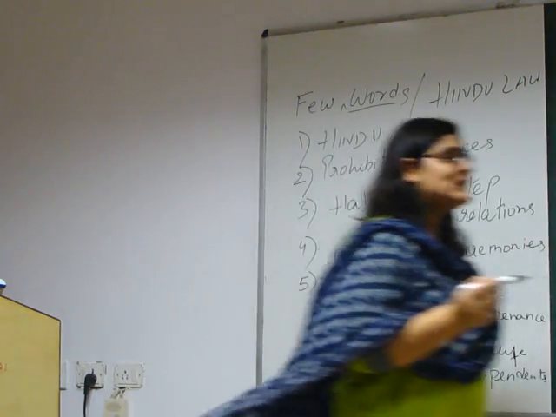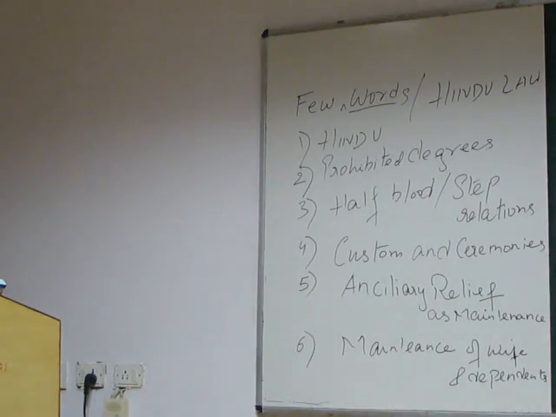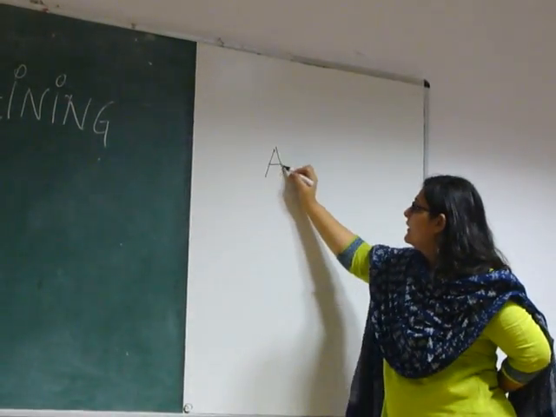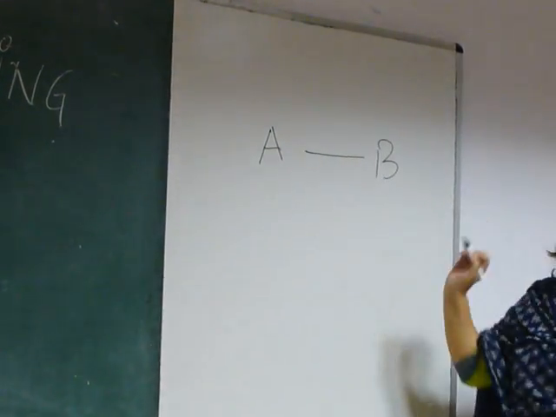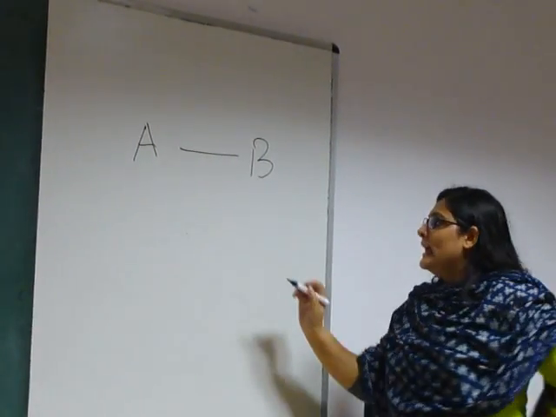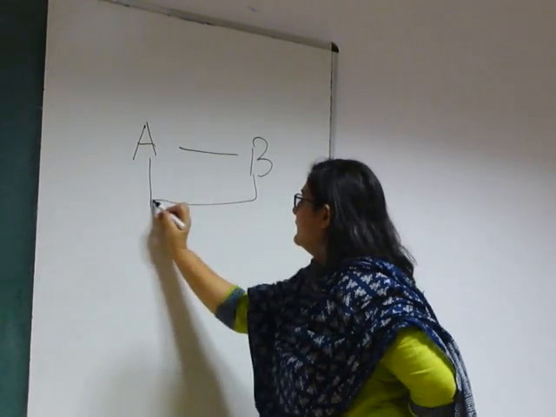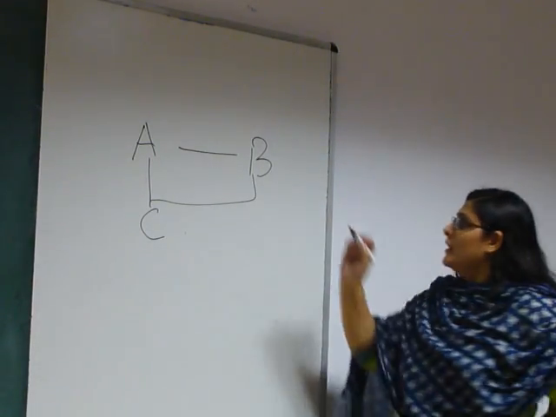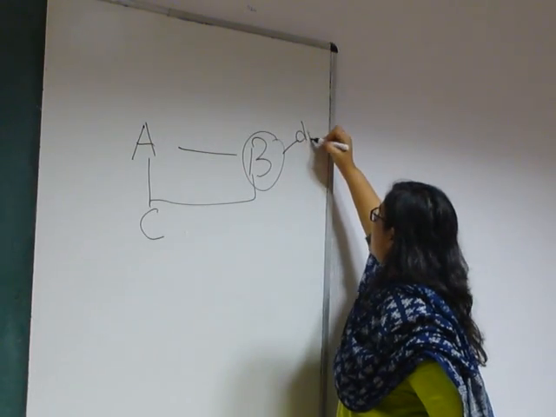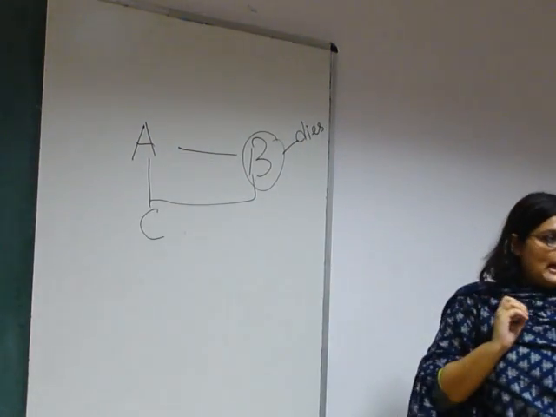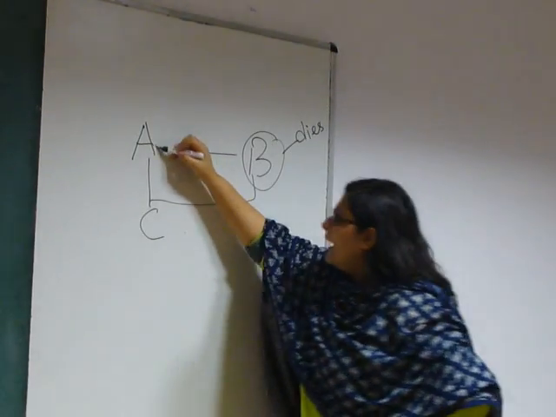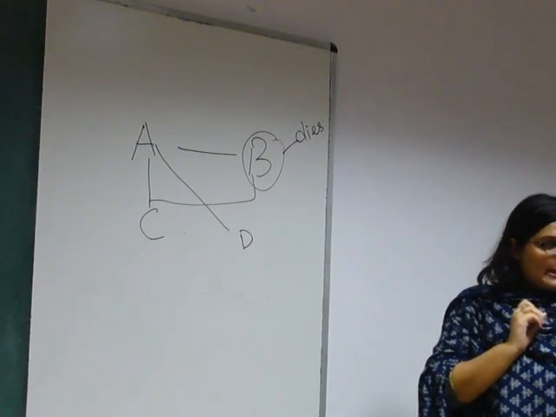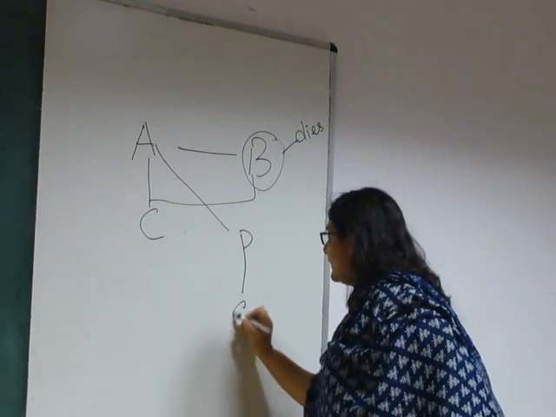Let's suppose A marries B, and they had a son C. Now B dies, and A again marries D. Now they have a daughter E.